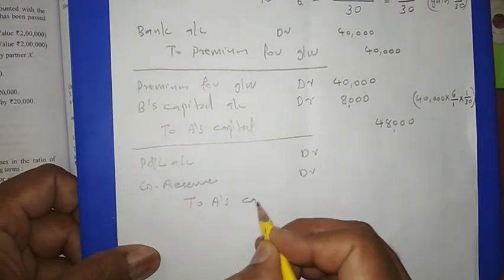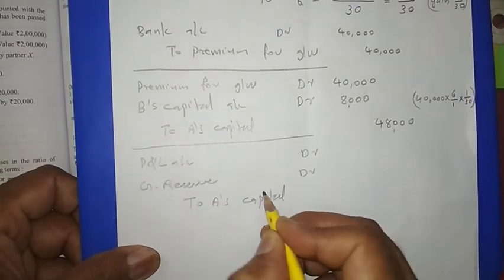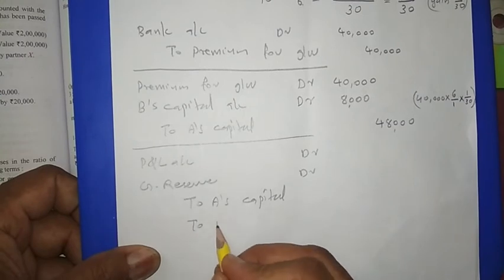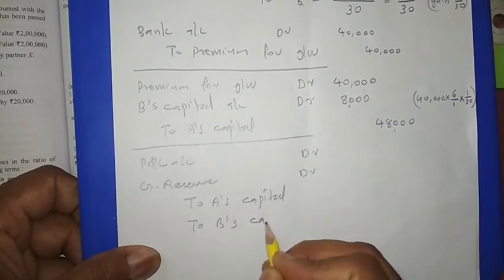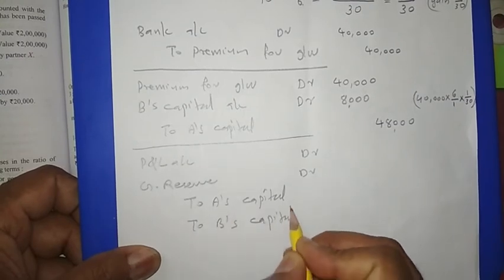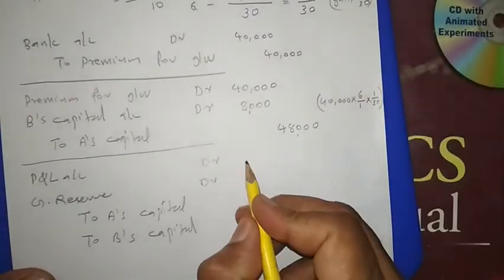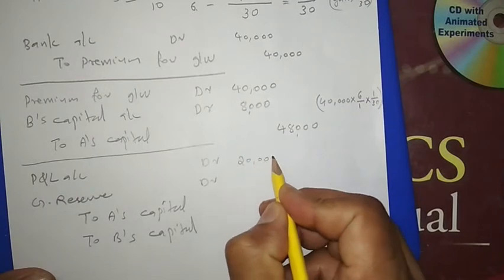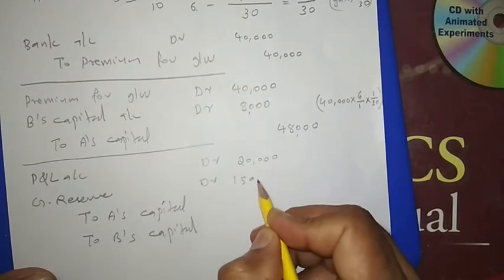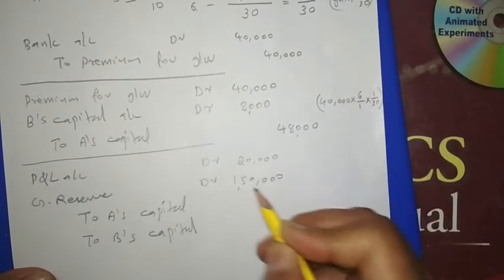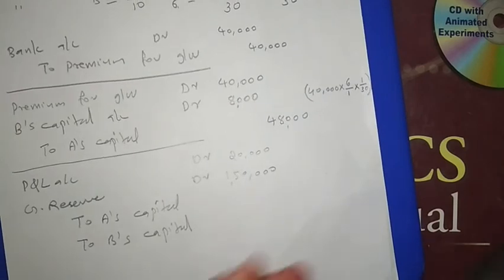Profit and loss account given in the question is 20,000. The other one is 1,50,000. Then the total is coming 1,70,000.